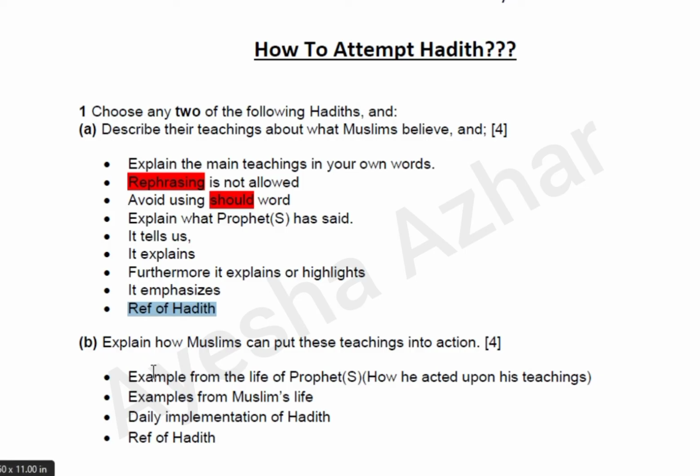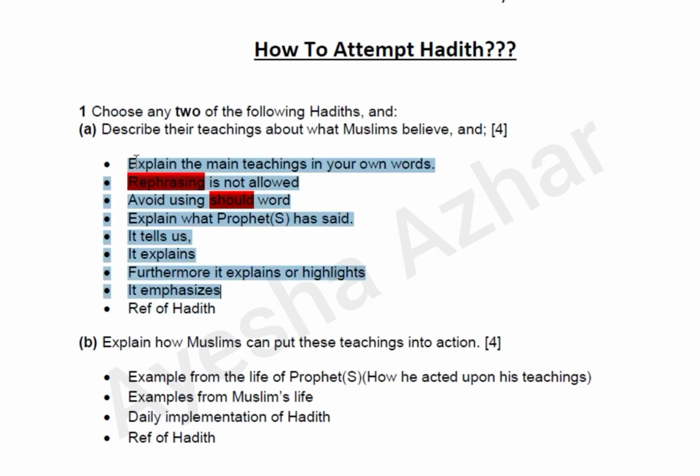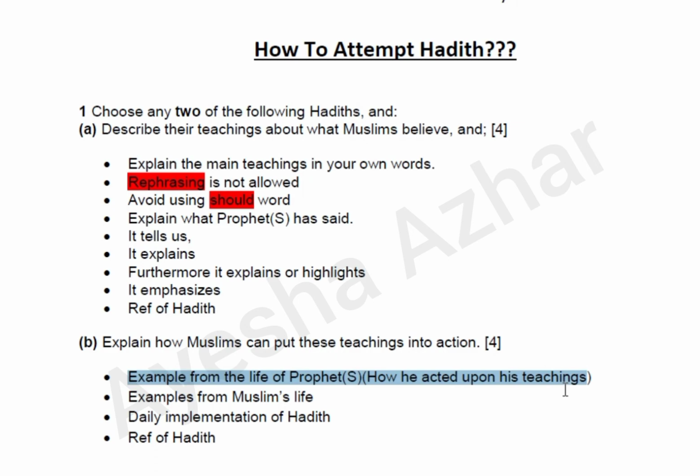Then in part B, whatever you have written or explained about that particular hadith, you are supposed to write the example of the Prophet's ﷺ life, how he acted upon his sayings. Whatever he said in part A, how he performed it, you are supposed to write in part B. So by giving the Prophet's ﷺ example, and then by following his example, how Muslims can implement the teachings in their daily life. You are supposed to give examples from your life, and then definitely a reference is also required in part B, but it should be a hadith reference, not a Quranic reference.